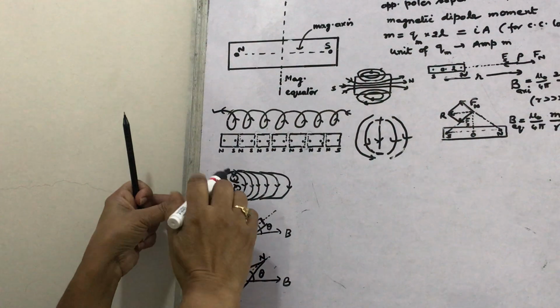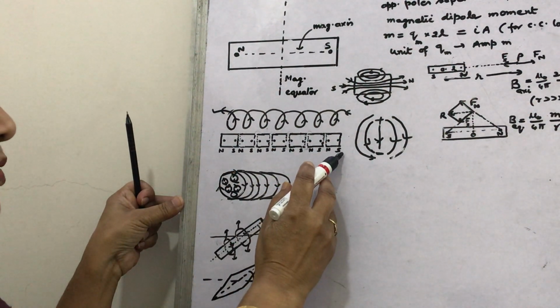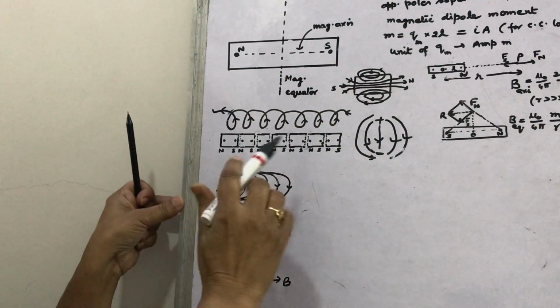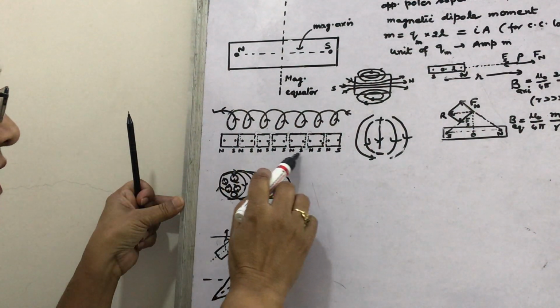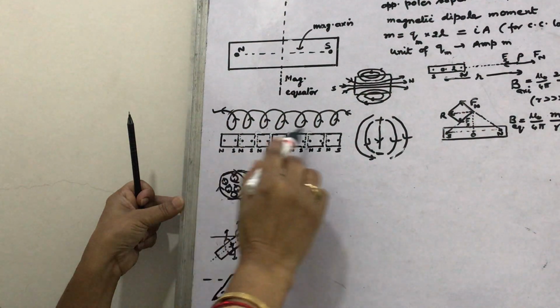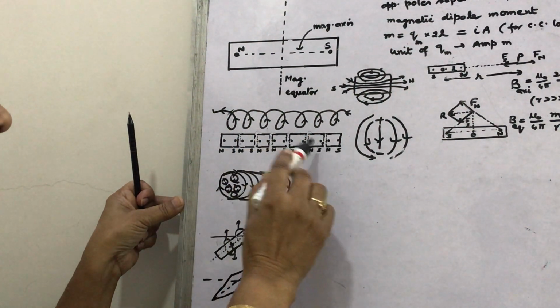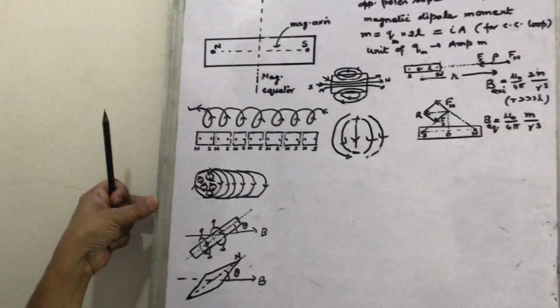And what do we find? That only the last pole here and the last pole here remain, and all the inner ones are equal and opposite poles. So the net bar magnet is supposed to consist of so many bar magnets joined together.